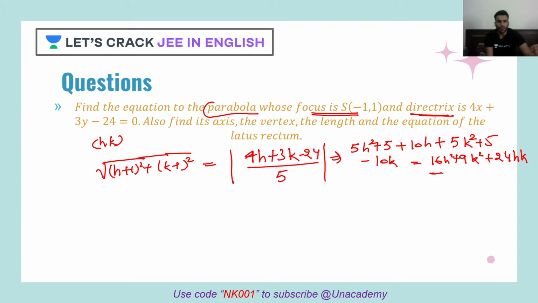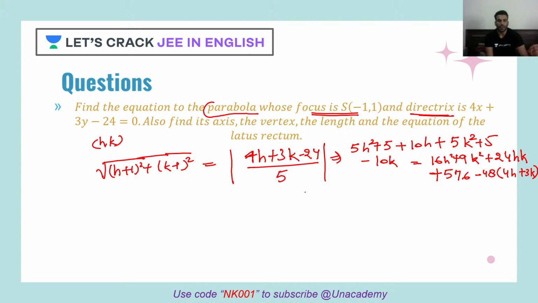And then we'll have 24 square. 24 square is what? 576. Correct? 576. Then we have minus 48 multiplied with 4h, and plus 3k. Clear?